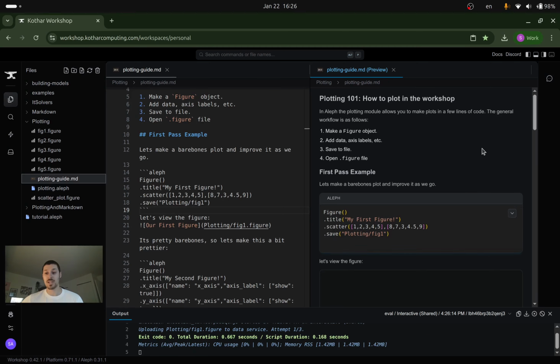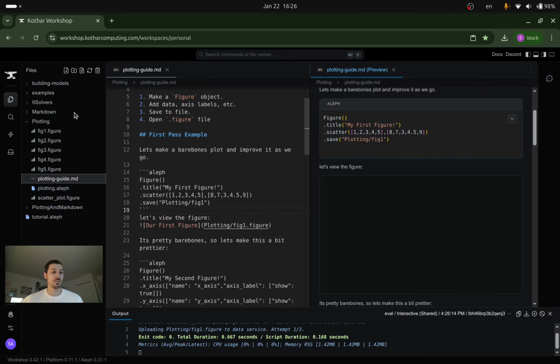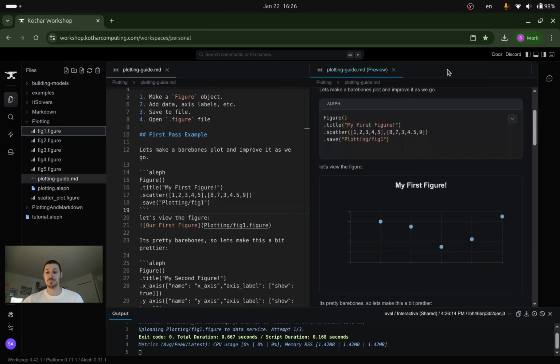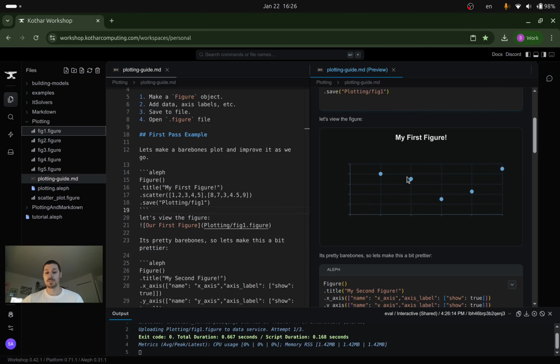And now it still won't update because of the way that we've designed this. For the moment, you just need to open up the figure and check it, or you can also re-preview the Markdown and it should go fetch the figure and update it. And then when you go to look at the figure, you'll see that it actually pops up.